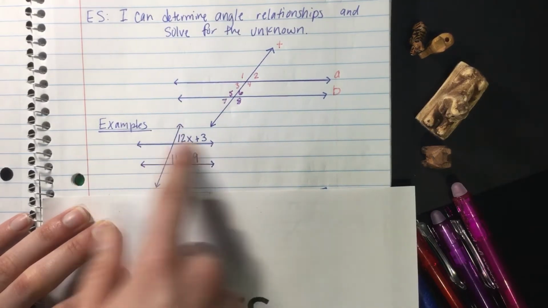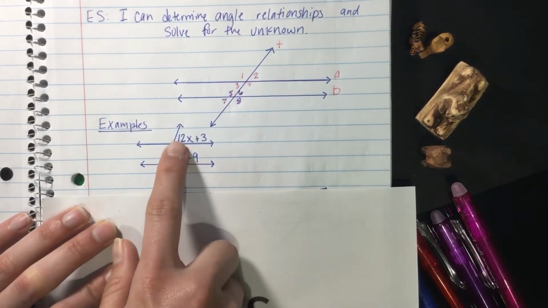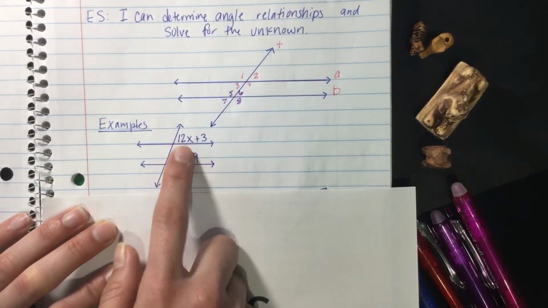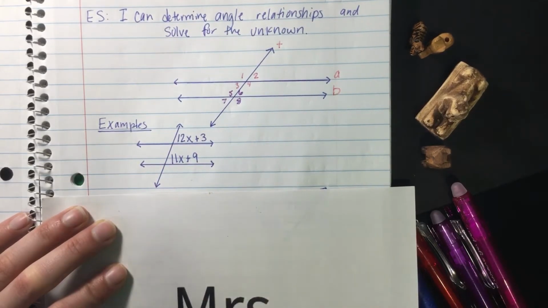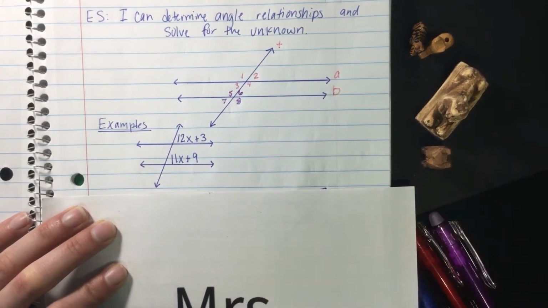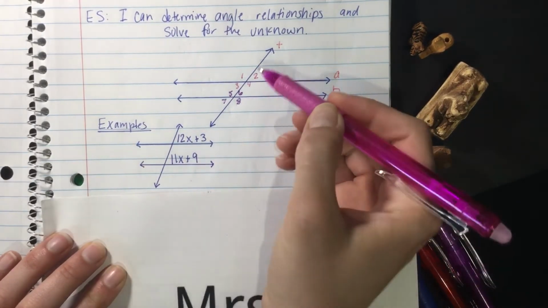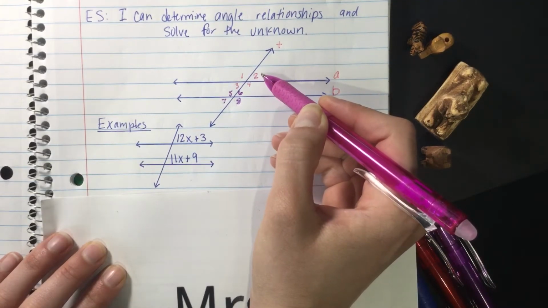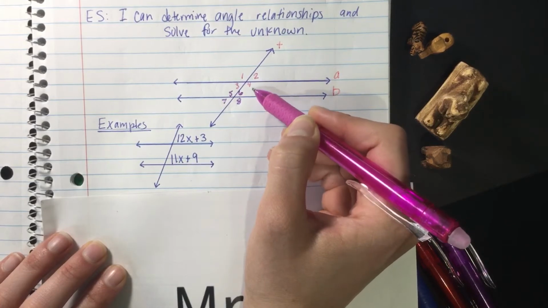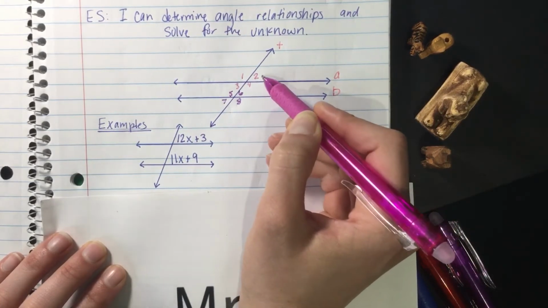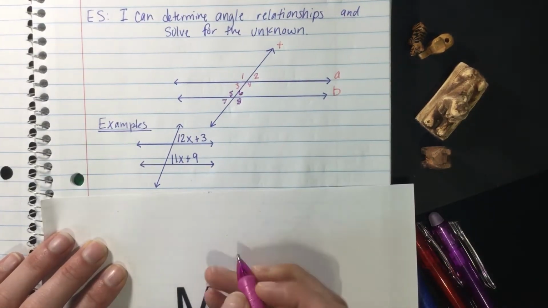So we have two lines cut by a transversal creating these angles. So we have an angle here that's 2x plus 3, and we have another angle that's 11x plus 9. So what kind of angles are they? If you look back at your notes, we realize that they are on the same side of the transversal and on the same side of lines A and B. Therefore, they're corresponding angles.